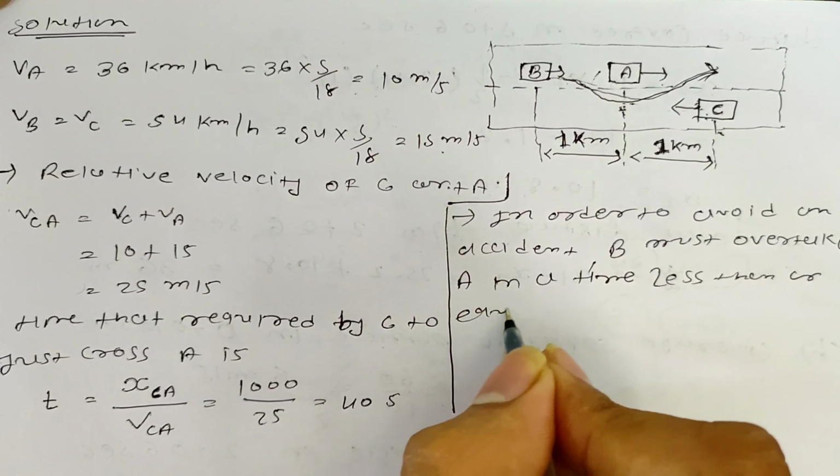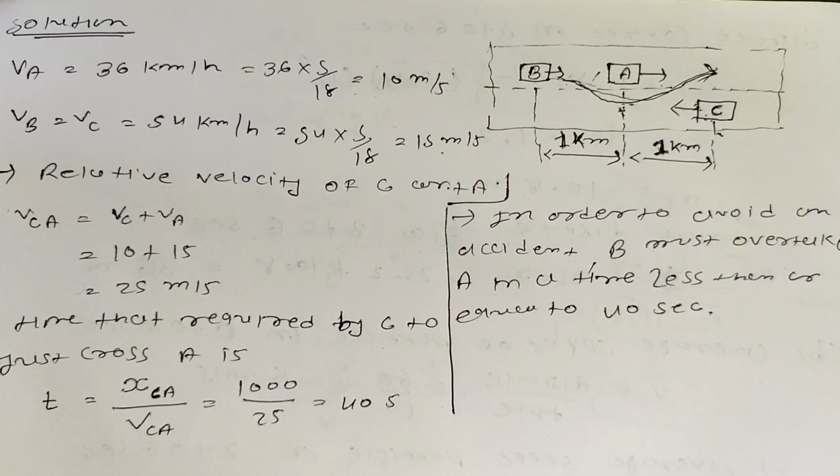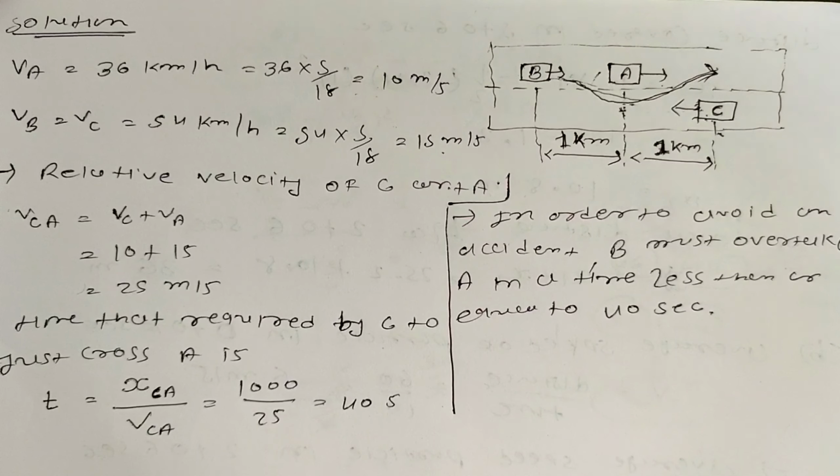Because why less than or equal to? Because over here we have to find the minimum acceleration, so we are using a time less than or equal to 40 seconds.